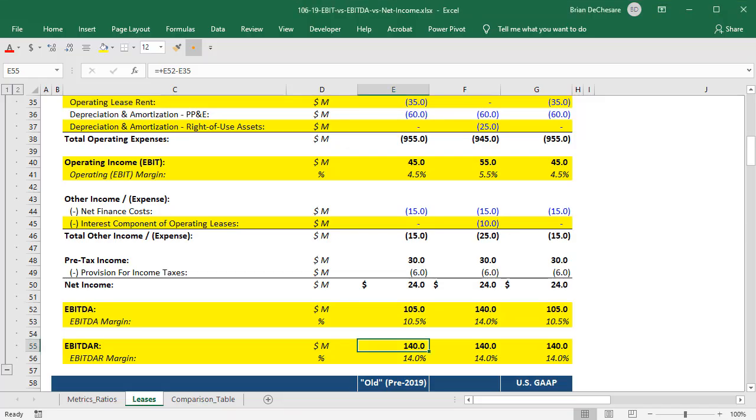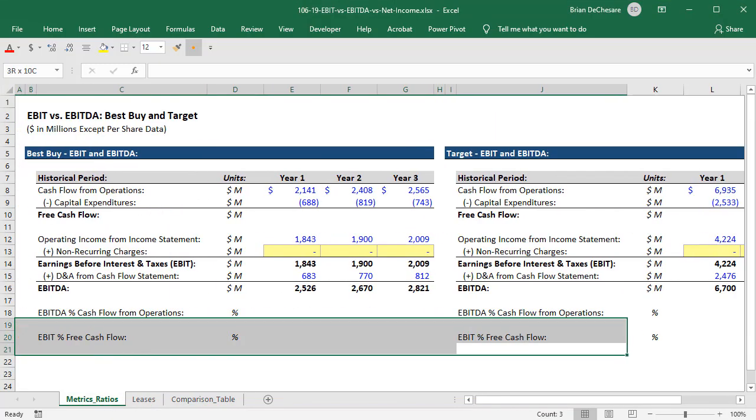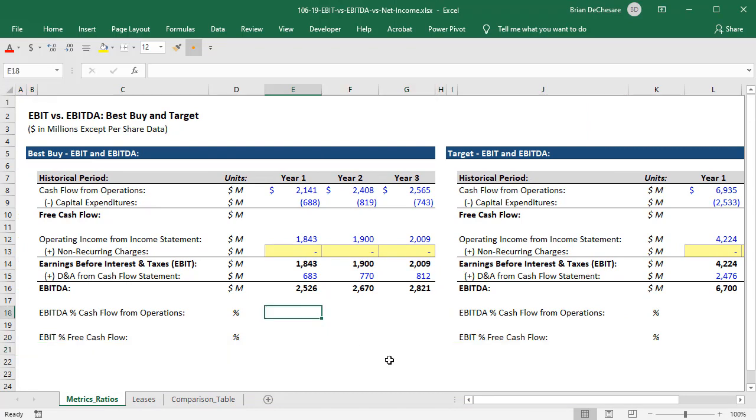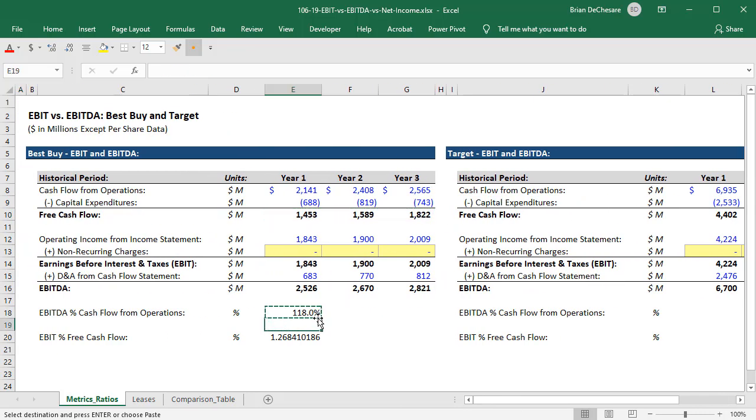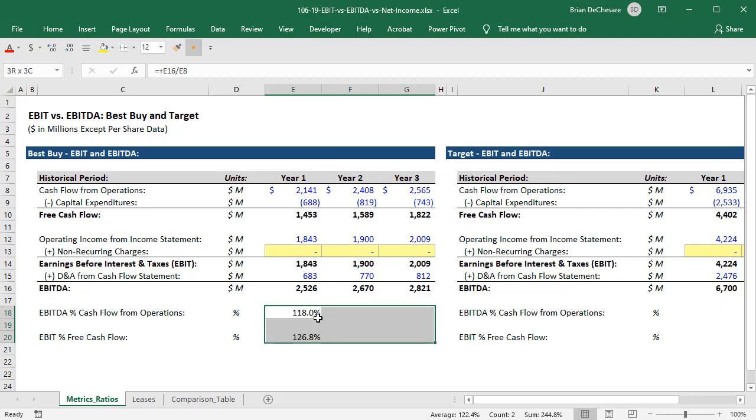To see this one in action, let's go back to our Excel file and let's look at EBITDA compared to cash flow from operations for Best Buy and Target, and then do the same thing for EBIT and free cash flow. And then EBIT divided by free cash flow. And let's actually calculate our free cash flow while we're at it. And then let's just copy these across.